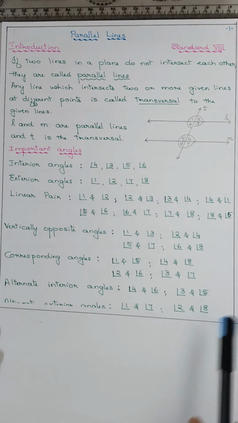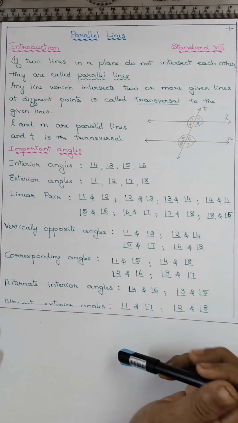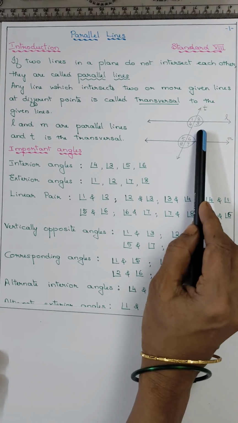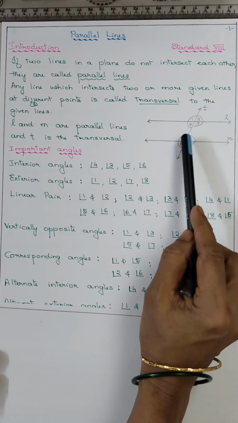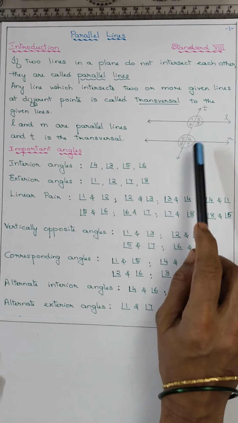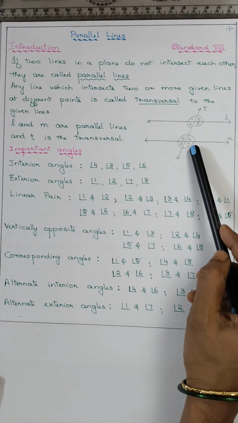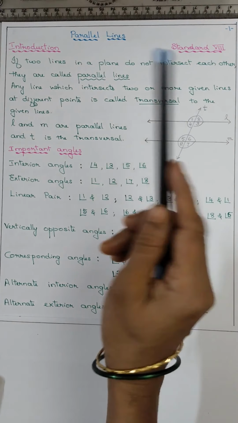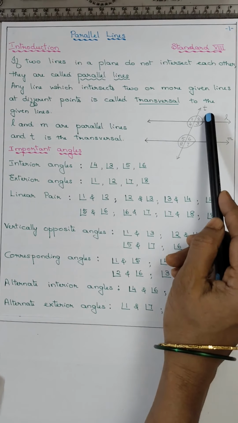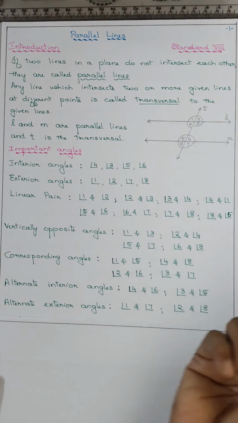Now 3 and 5, one is to the left, the other is to the right, but they are not adjacent. This you have to remember. They should not form a linear pair. 4 and 6, 3 and 5. Now alternate exterior, same rule, but it is outside. Exterior angles we have to see. 1 and 7. T is the transversal, 1 is to the left, 7 is to the right of the transversal, and 2 is to the right and 8 is to the left of them, and all are exterior.